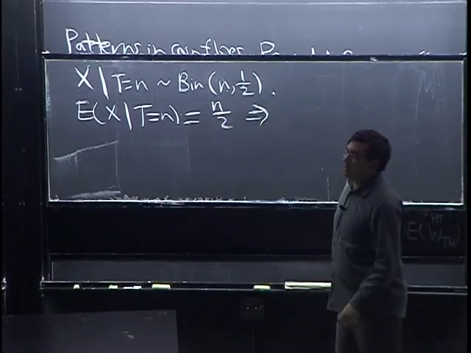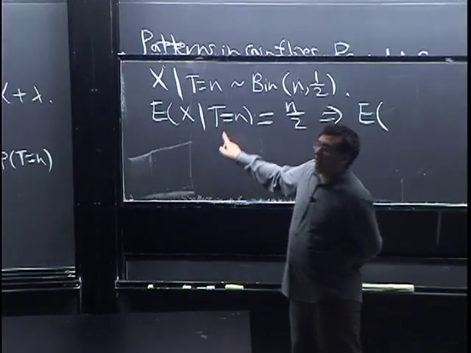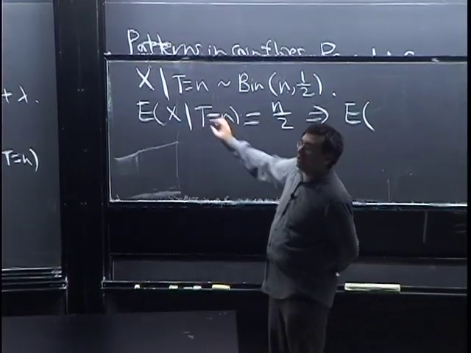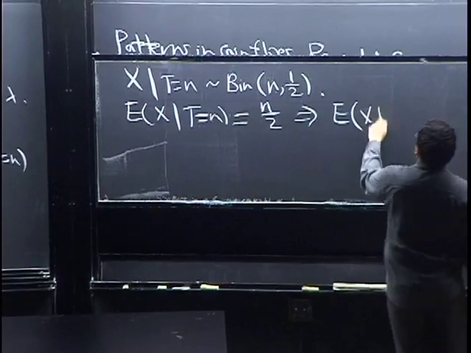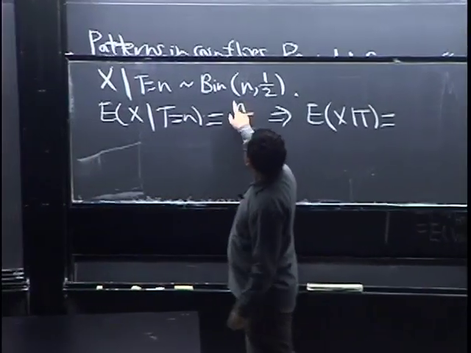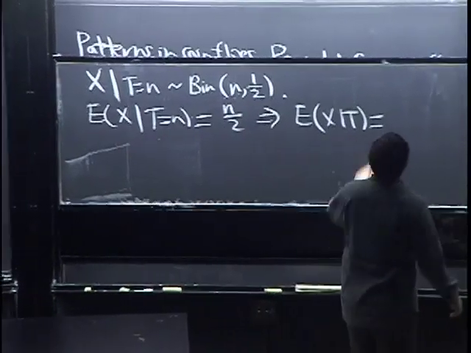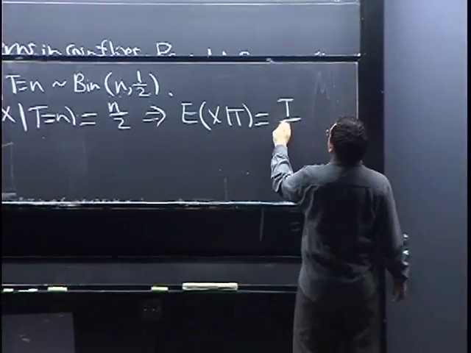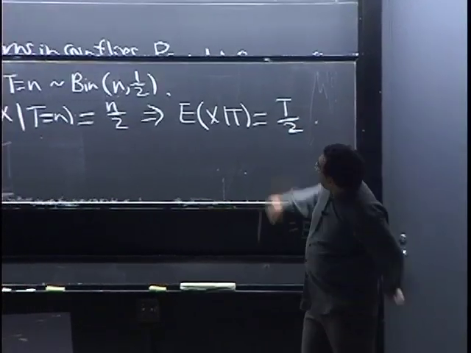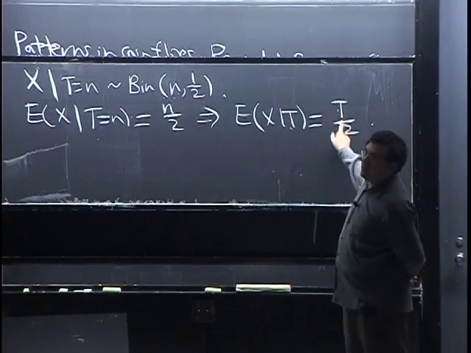So in the other notation, this is conditioning on an event, right? But if we want to condition on T instead, E of X given T, then all we have to do is replace this n by T, just according to that definition there. So that's going to be T over 2. So it says that if we get to know the total, then our best prediction is 1/2 the total.